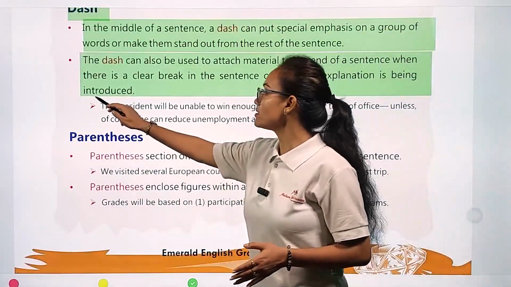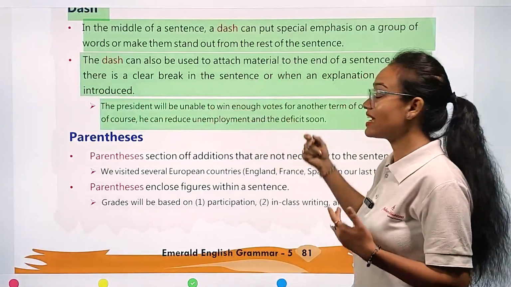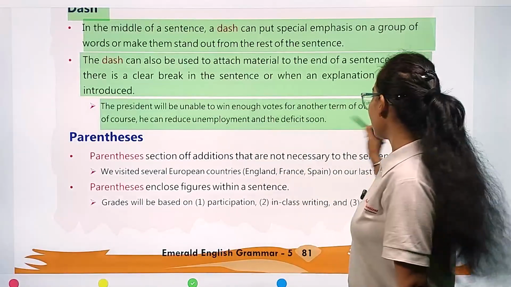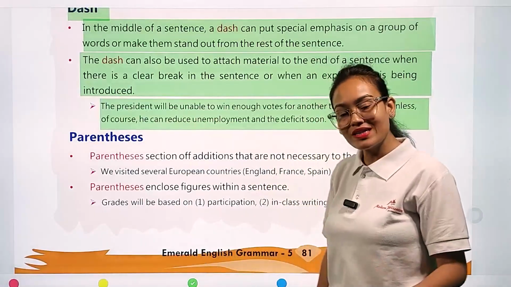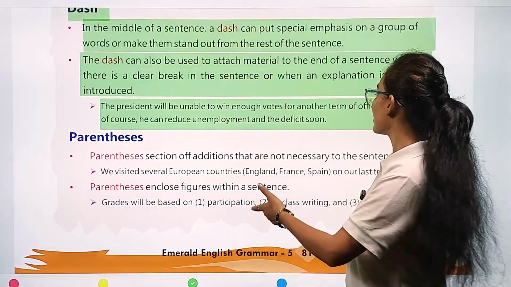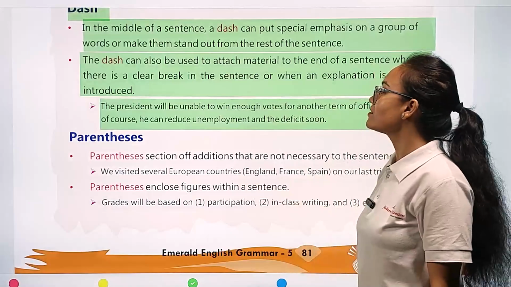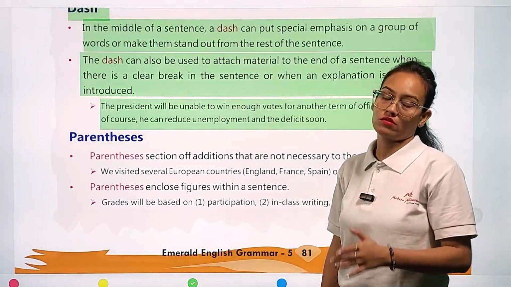For example, you can see here: the president will be unable to win enough votes for another term of office. Here, this sentence is completed, but it is taking a pause. It is taking a break. That's why we are going to put a dash mark. Unless, of course, he can reduce unemployment and the deficit soon.